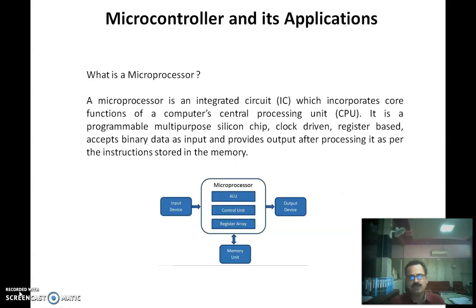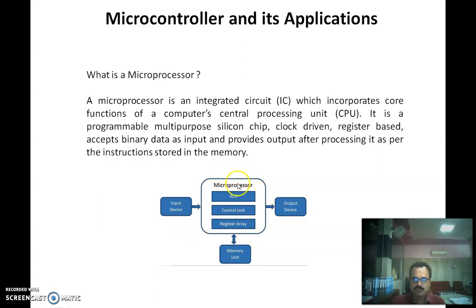So students, we'll just revise the concepts that we already studied in second year. If you remember the definition of microprocessor: a microprocessor is a multi-purpose programmable electronic register based device which is clock driven, and it accepts binary data as input from input devices, and processes that data according to instructions stored in its memory.